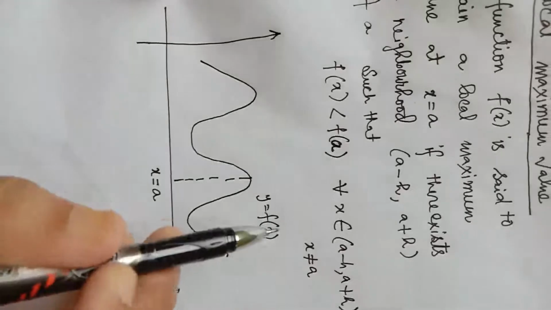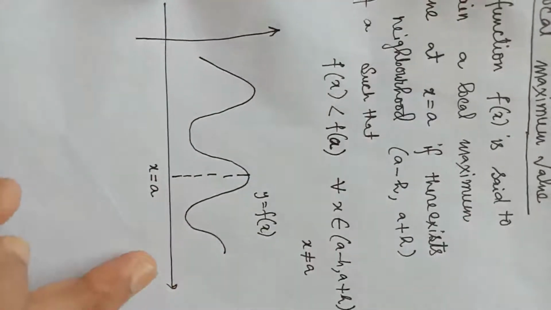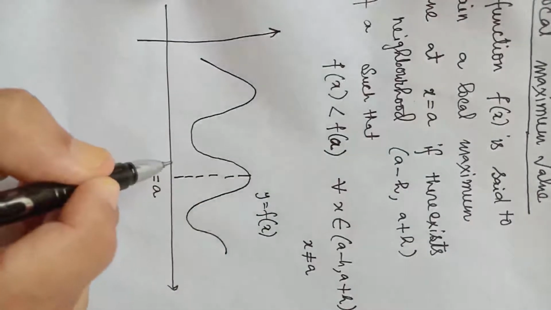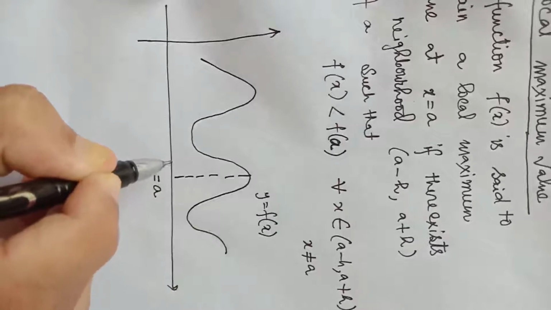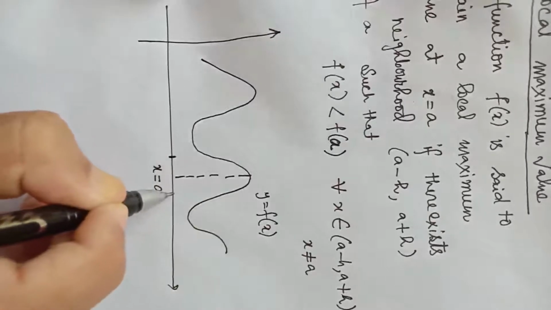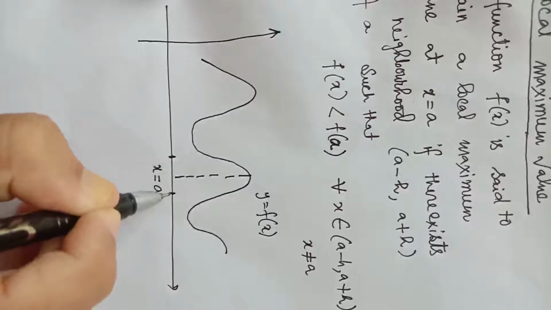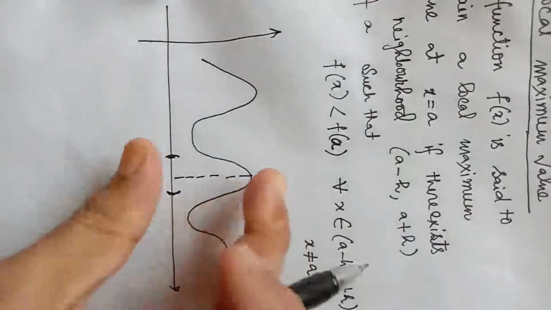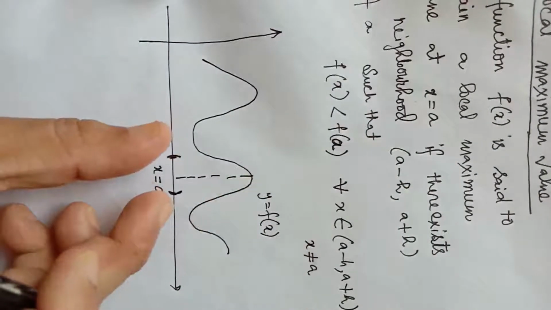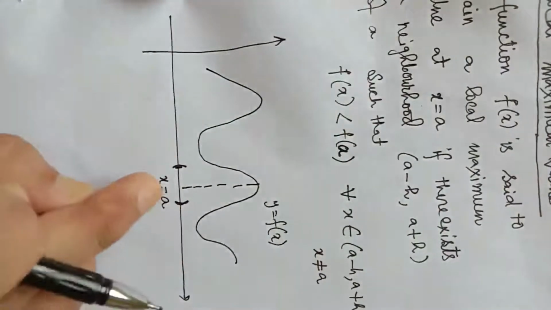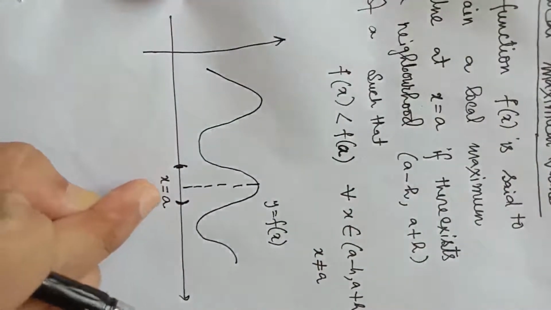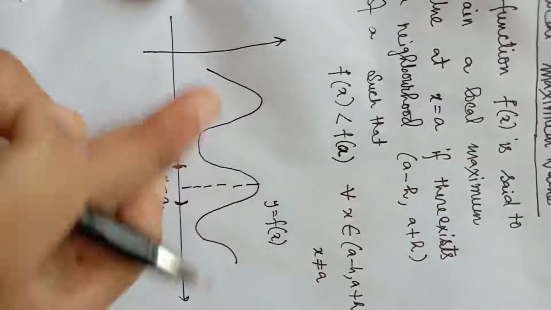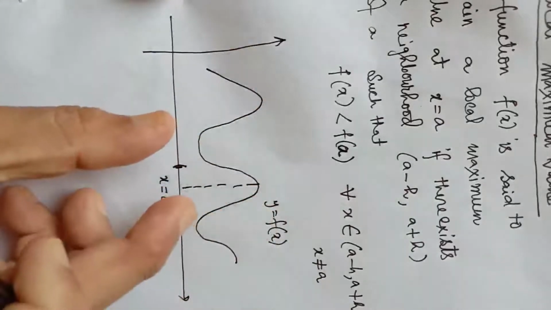Now in the graph of y equal to f(x), suppose this is the point x equal to a. If we consider a neighborhood containing the point x equal to a, a small interval (a minus h, a plus h), then in this interval the value of the function at x equal to a is greatest for this interval only. So here x equal to a is a point of local maxima. Local maxima means maximum in a small interval, in a particular interval, not for the whole graph.